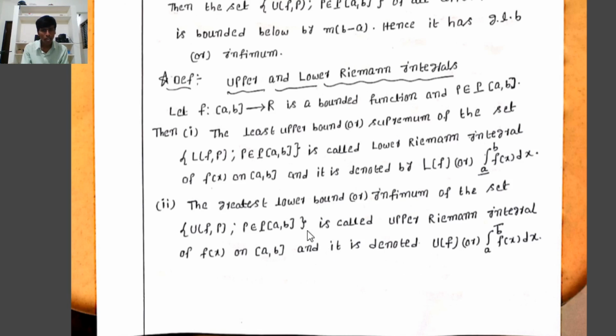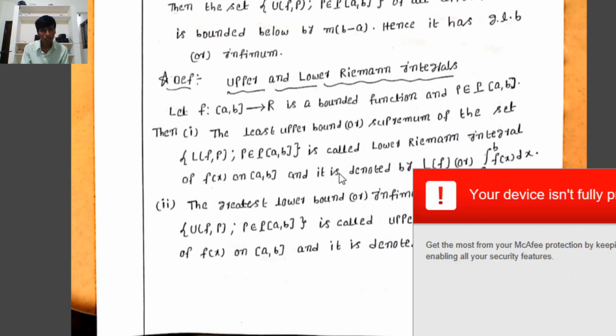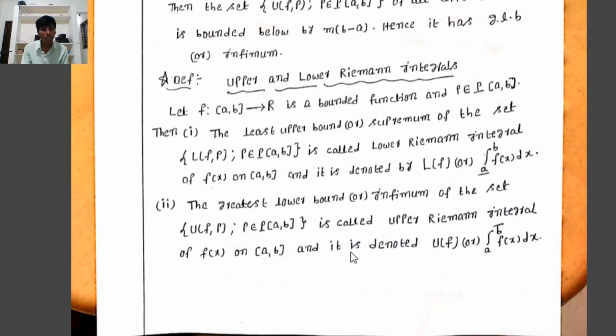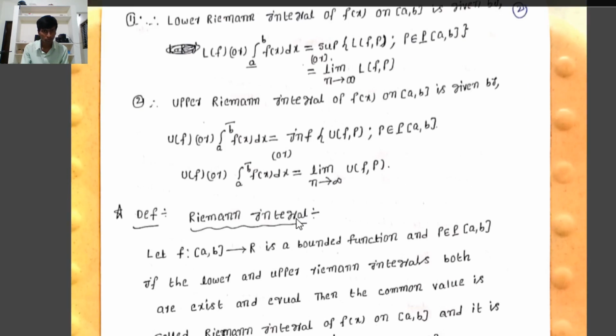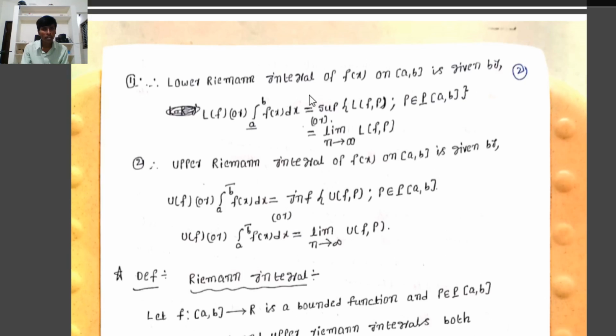The upper Riemann integral means the infimum of the set of all upper Riemann sums. The lower Riemann integral means the supremum of the set of all lower Riemann sums. First, the lower Riemann integral of f(x) on the closed interval [a, b]